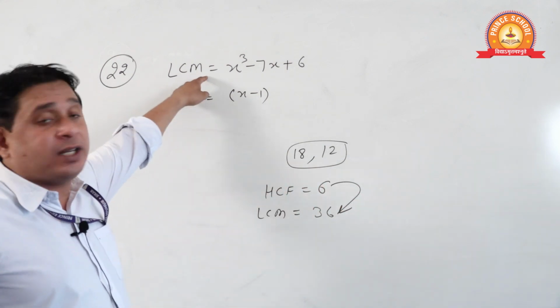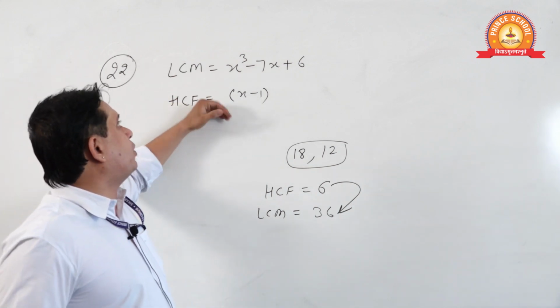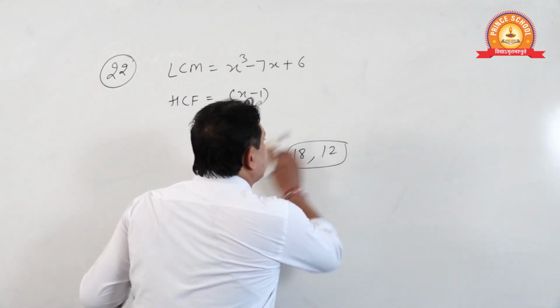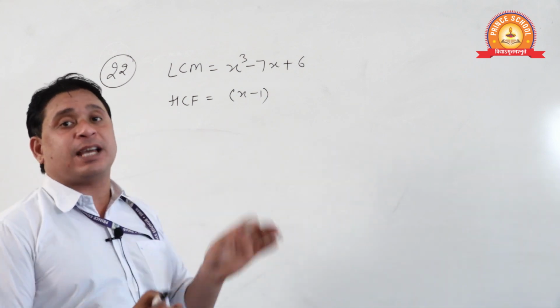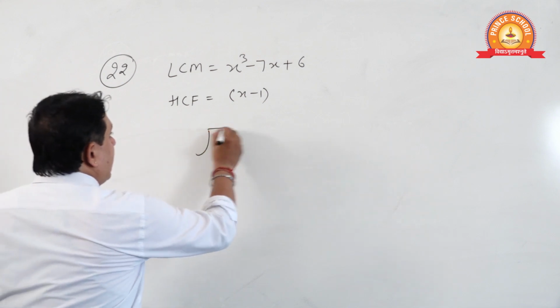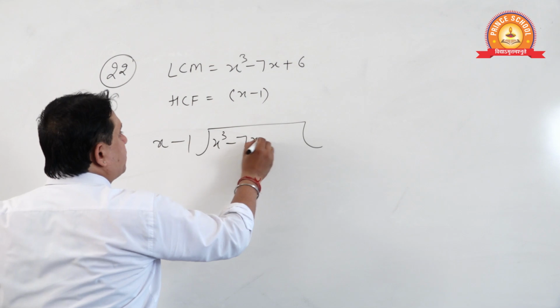Here the same condition has arisen. HCF and LCM of two numbers are given, and HCF is also a factor of this one. Now we will divide the LCM by HCF just to explore the LCM. We want to factorize LCM up to the maximum level. See, x minus 1 into x cube minus 7x plus 6.